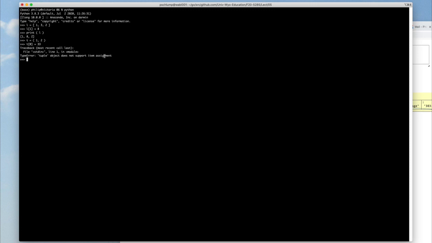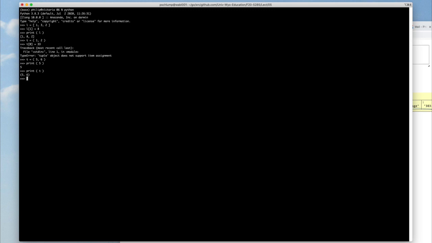You can't go and change it. Now, I can go and change the whole tuple. I can say t equals 5, 6, and it's perfectly happy with that. I can now print out t, there's an error.